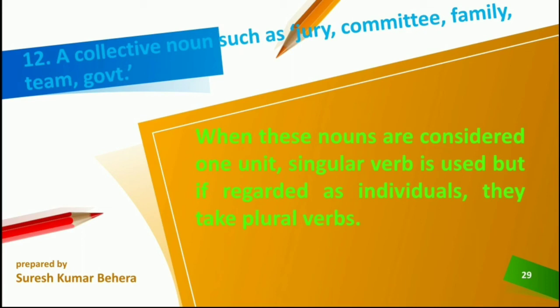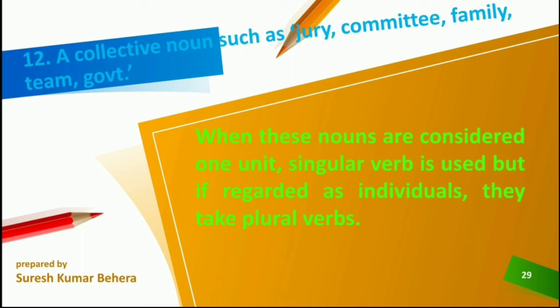A collective noun such as a jury, committee, family, team, government. When these nouns are considered one unit, a singular verb is used. See, a jury is a group of judges on a performance to judge the winners.